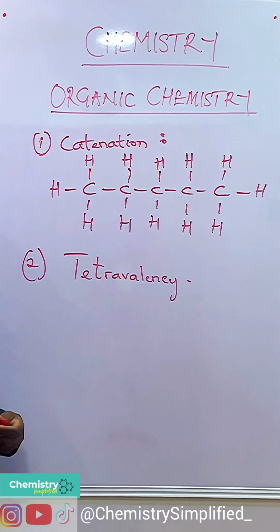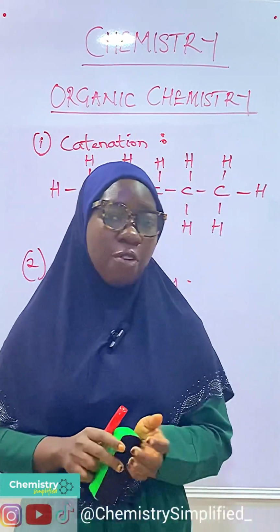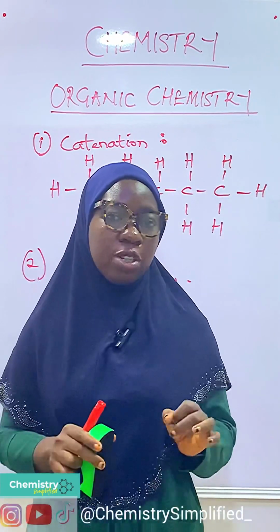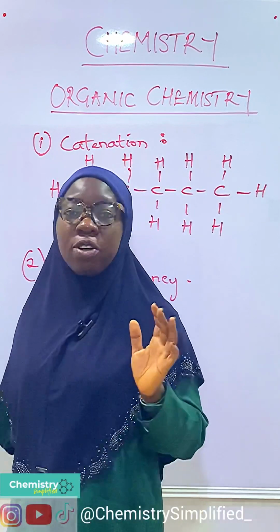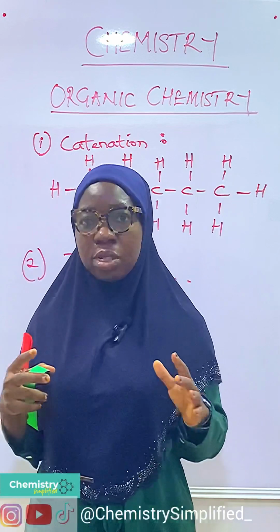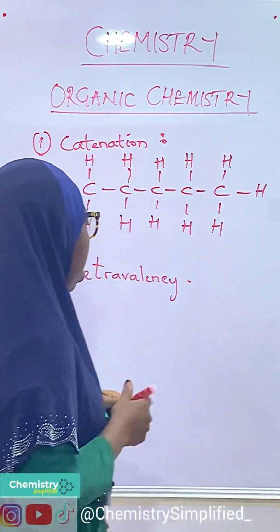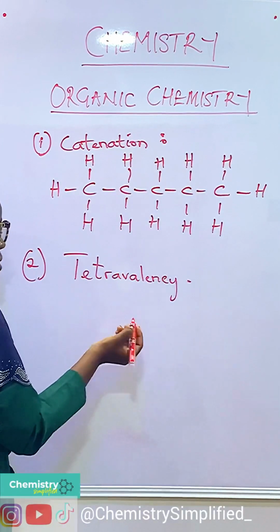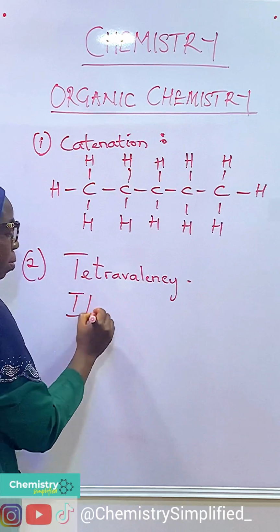Now, under tetravalency, I'm going to take you back a bit to what you've learned before. That is electronic configuration. I'm very sure you still remember that under electronic configuration, we talk about shells. We talk about the K, L, M, N, O shells. Let's go back to carbon now. Remember, carbon has an atomic number of 6.